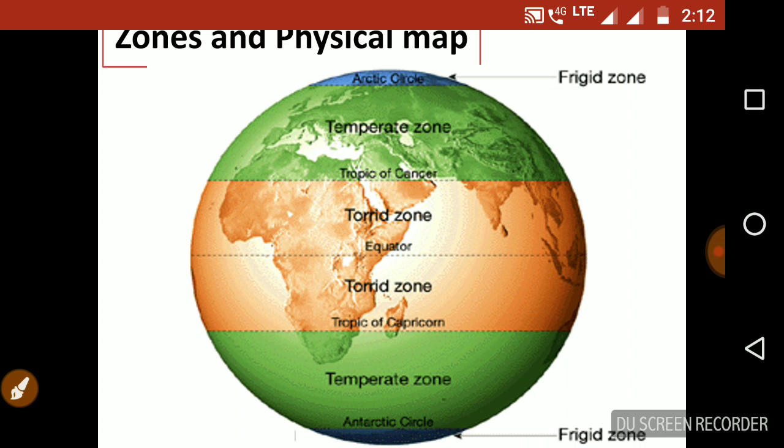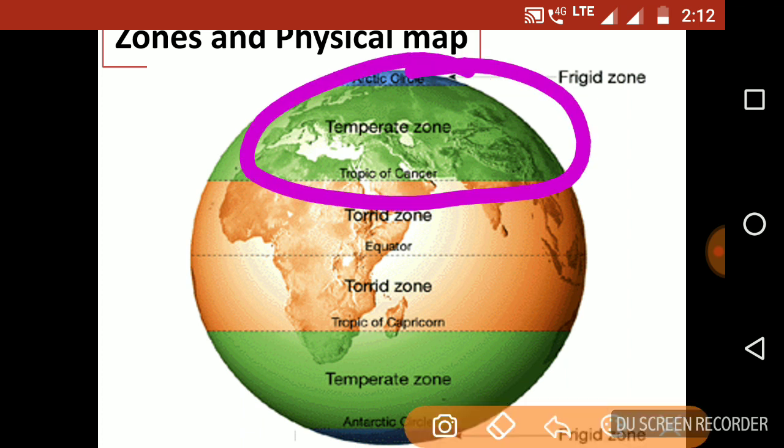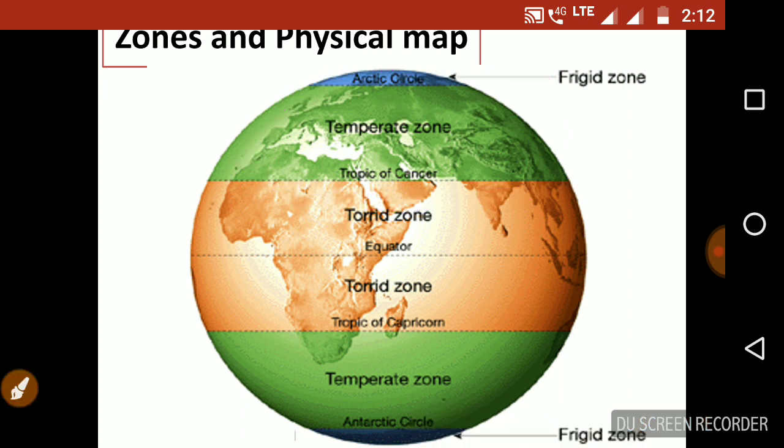See, you can see Russia. Russia is here, and most of the Russian continent is in frigid and temperate zone. Okay, so likewise you have to go through all the states and all the nations and be very clear about which zone, whether torrid zone or frigid zone or temperate zone, which state or which nation is in which zone. So that is very important when you read with the atlas also.